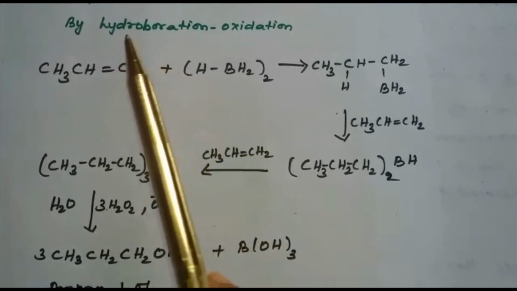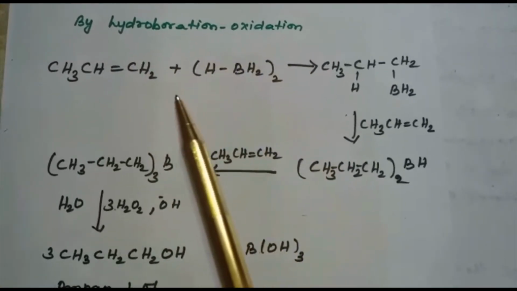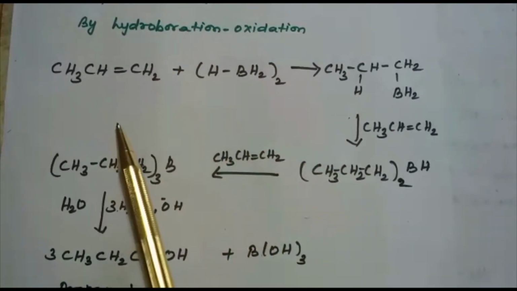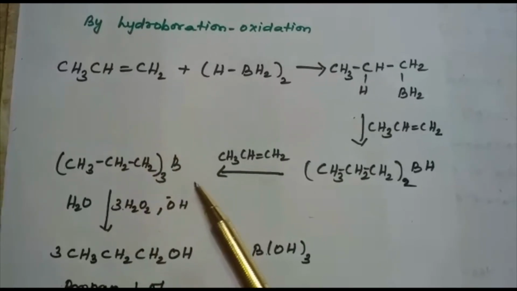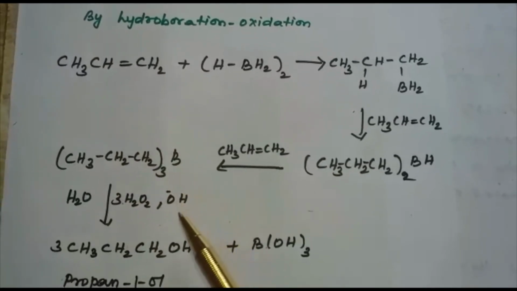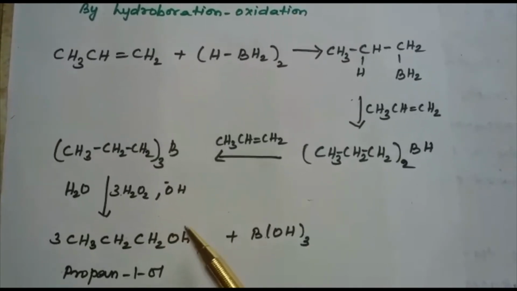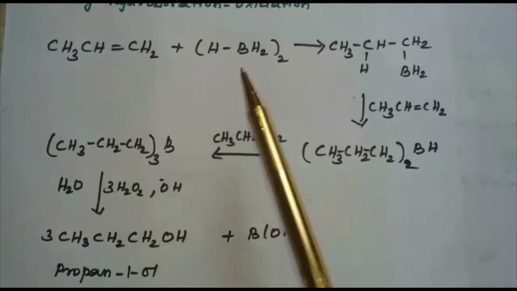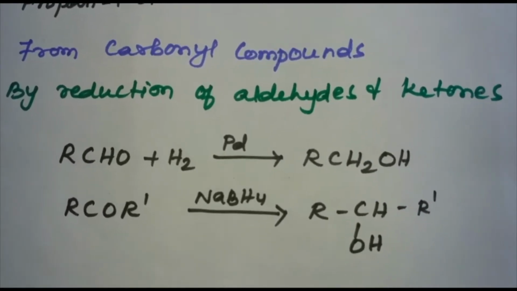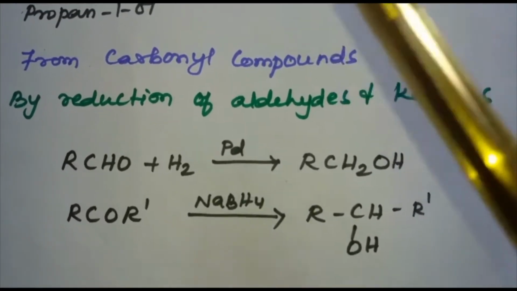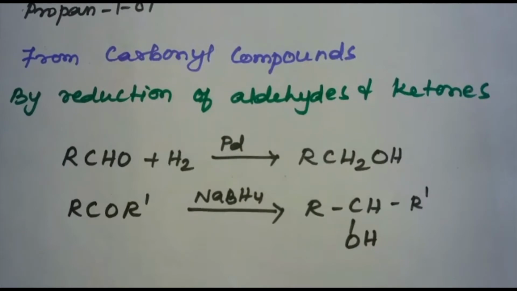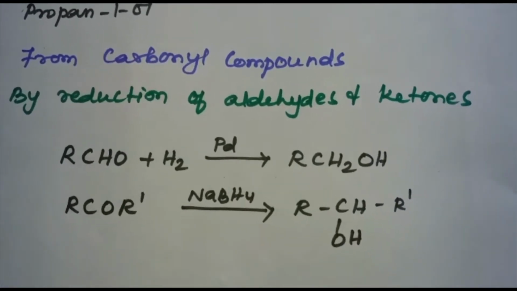So what happens in the hydroboration oxidation reaction? Diborane reacts with alkene to give trialkyl borane as addition product. This is oxidized to alcohol by hydrogen peroxide in presence of aqueous sodium hydroxide. See here, alcohols can also be obtained from carbonyl compounds, that is, by the reduction of aldehydes and ketones.